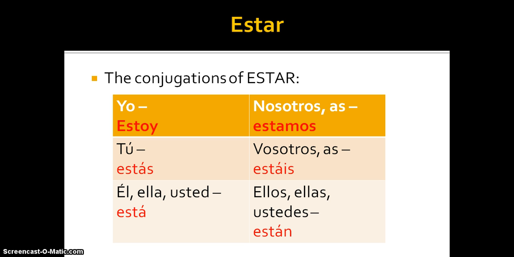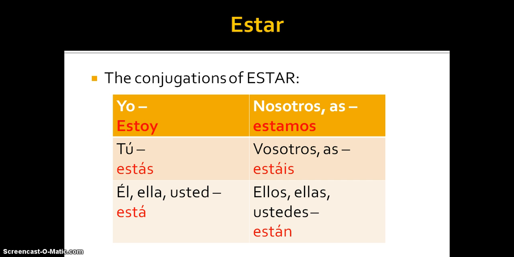So there you go. Yo estoy, tú estás, él, ella, usted está. Nosotros estamos, vosotros estáis, ellos, ellas, ustedes están. Those are my conjugations of estar. As you notice, the yo form is just a little off. It's estoy. Think of it as ser: yo soy, yo estoy. Just put them together. They both mean to be, right? So it's yo estoy or yo soy. It's got that oy there.